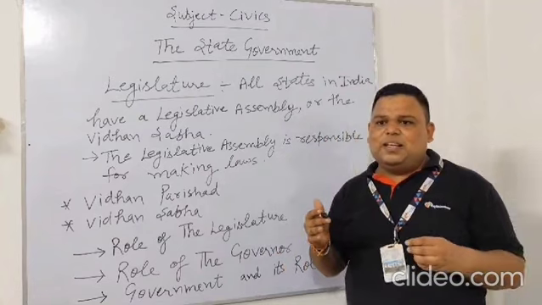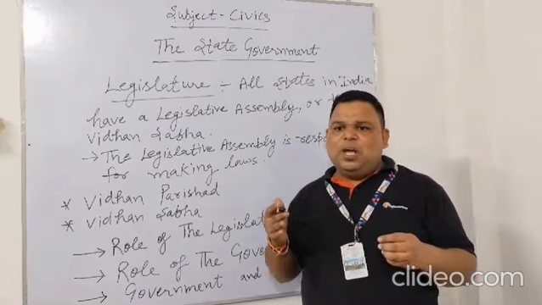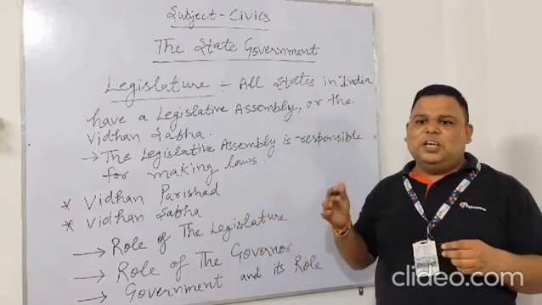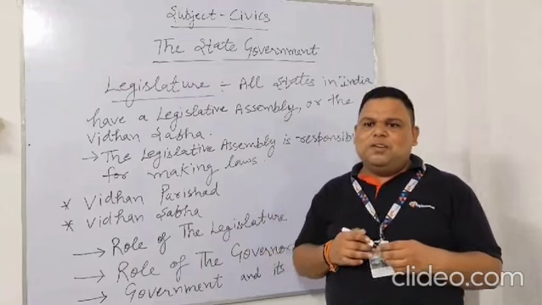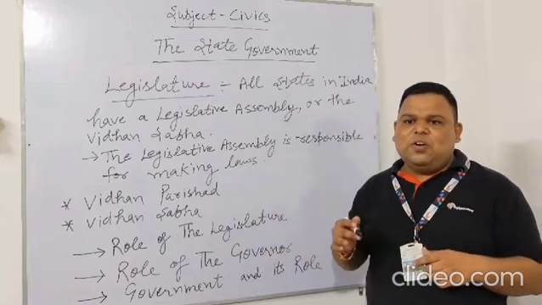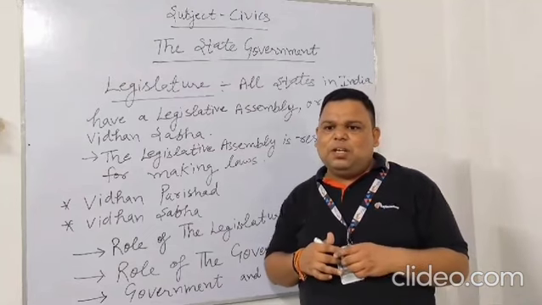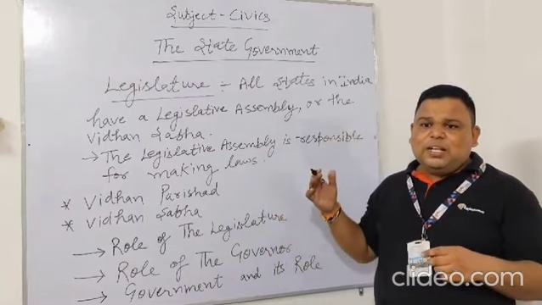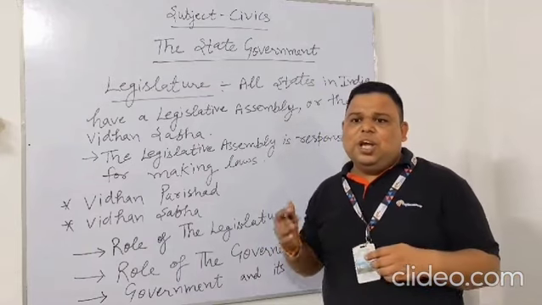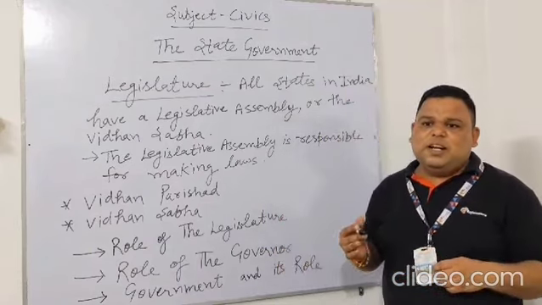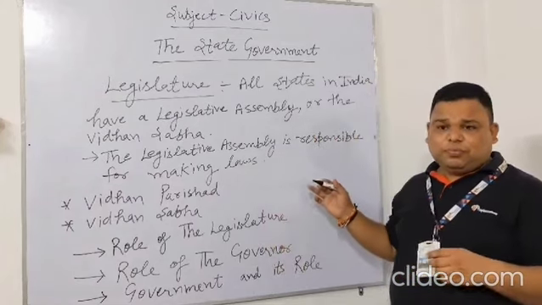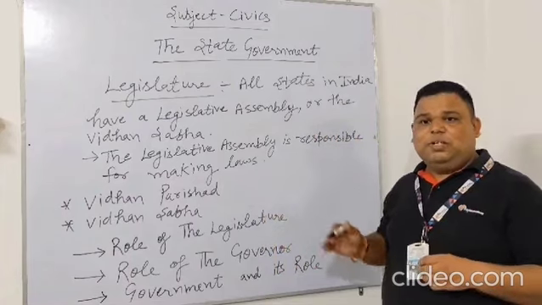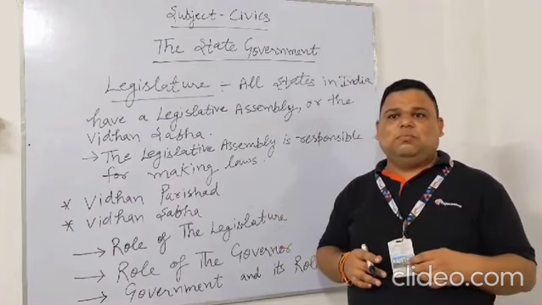All the bills passed by the legislature have to be approved and signed by the governor, and she can withhold a bill or forward it to the president for consideration. The governor has the power to dissolve the assembly at the request of the chief minister, and she can even recommend the president to rule in a state, and the ruling party has also been supported in the government.